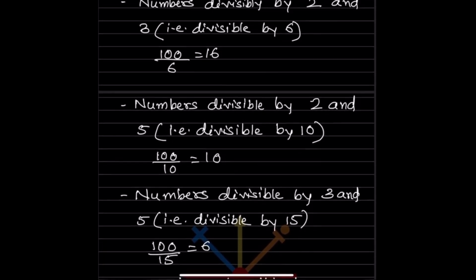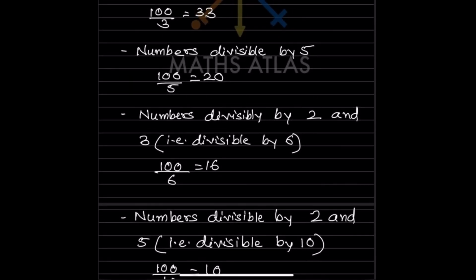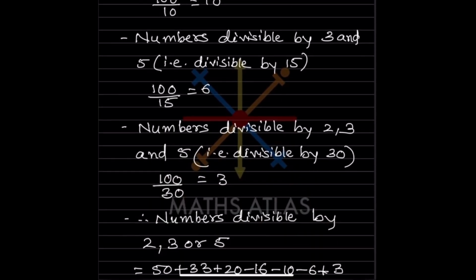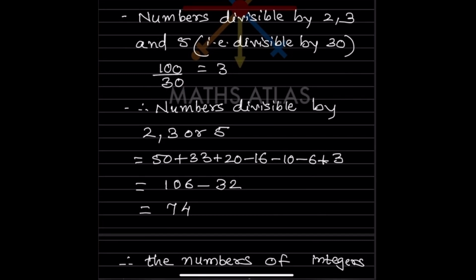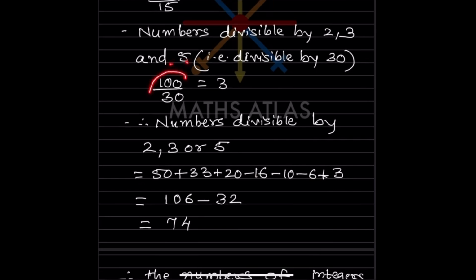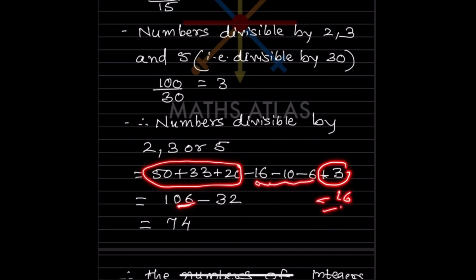And then what did we get here? Here we got the approximations for 2 and 3, 2 and 5, and 3 and 5: 16, 10 and 6. So that we are going to subtract. Then numbers divisible by 2, 3 and 5, divisible by 30, we are going to add. So when you add all these you get 106, and this is subtraction: minus 16, minus 10, minus 6, so that is minus 32.